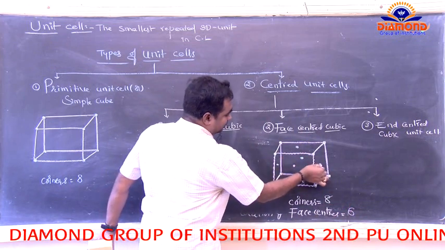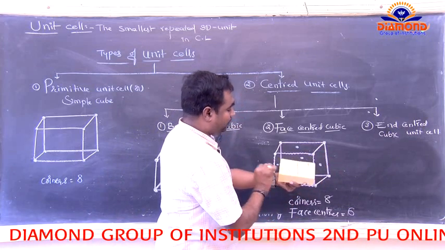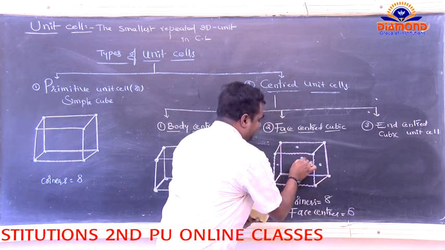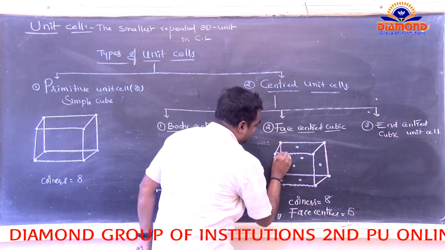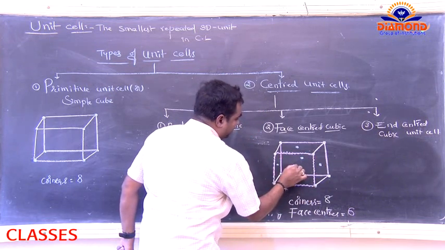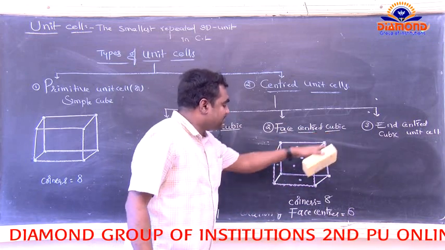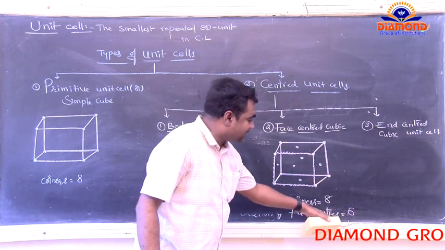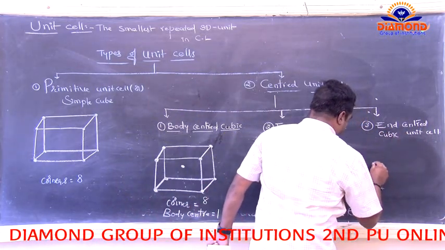So 1, 2, 3, 4. Now for this phase we got the lattice point here. We got the lattice point here. So for the face centered cubic unit cell, at the corners we got the 8 lattice points. At the face centers we got the 6 lattice points. Now for the end centered cubic unit cell.